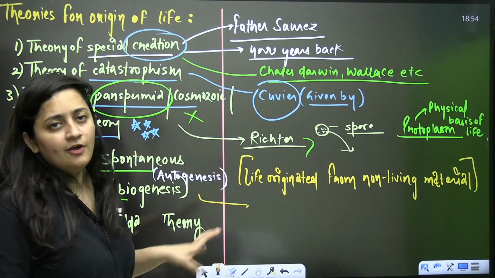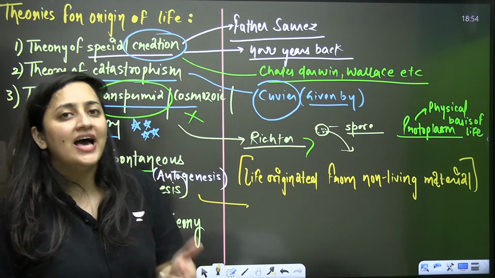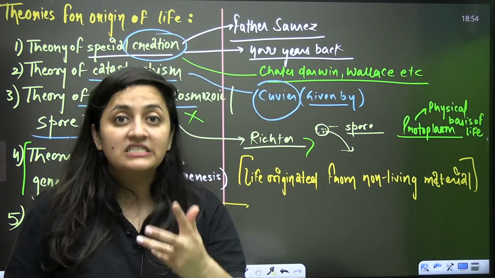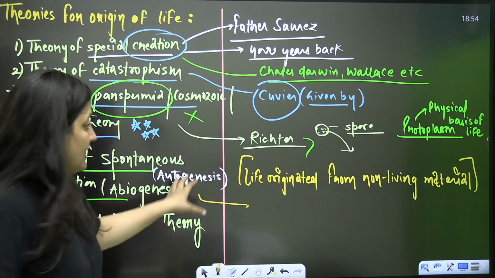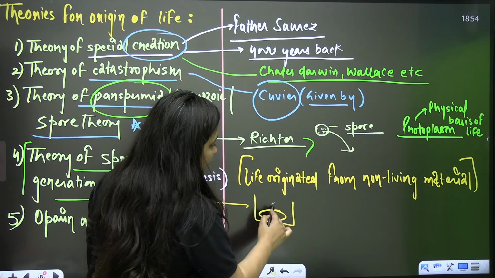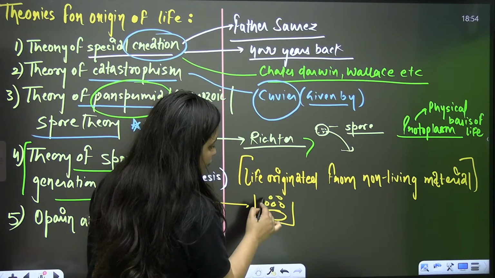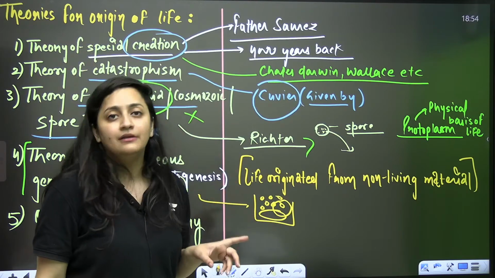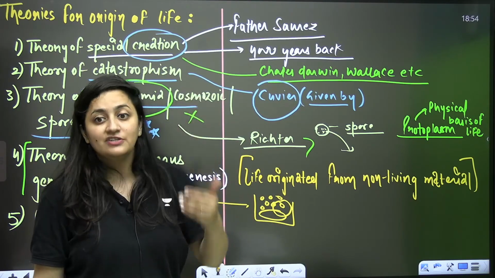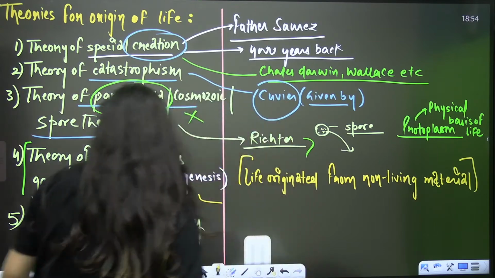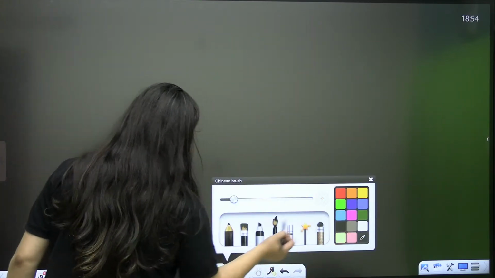So, the theory of spontaneous generation was challenged by many scientists. They gave experiments to disprove this theory. As per this theory, if you keep rotten meat, flies will come to it, so basically, as per them, the flies are originating from this meat. This is what they believed. Now, to disprove this theory, we talk about the experimental proofs.